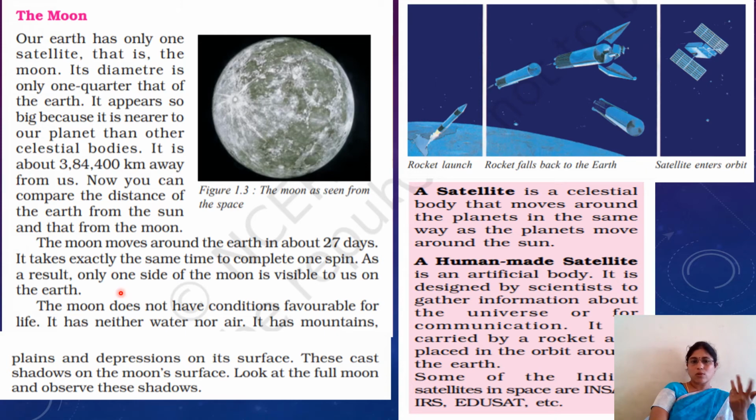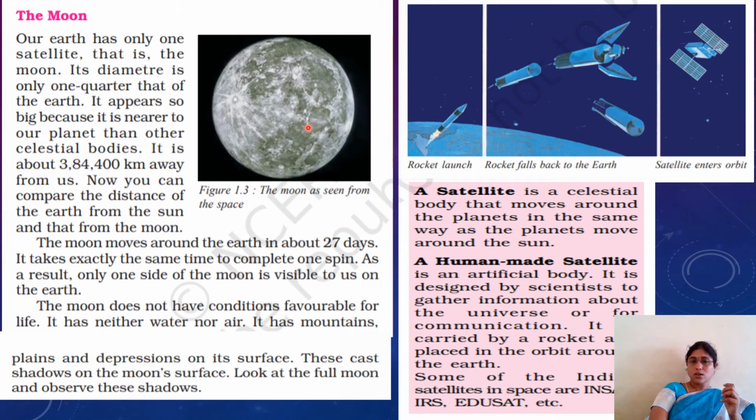So the moon does not have conditions favorable for life. Still our astronauts are trying to complete their research on what possibilities are available for life, but it has neither water nor air. It is full of mountains, plains, and depressions, depressions meaning like digging in the surface, so this environment is not suitable for life now. Okay, these cast shadows on the moon's surface.